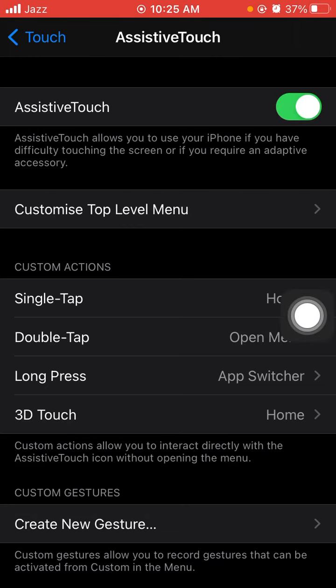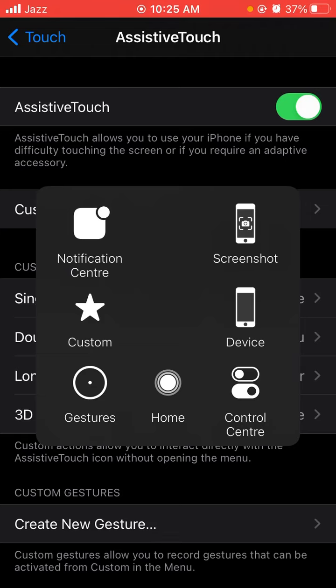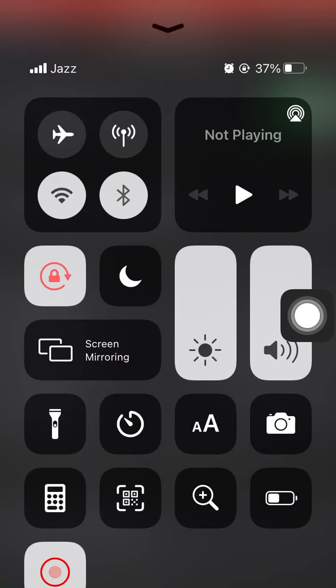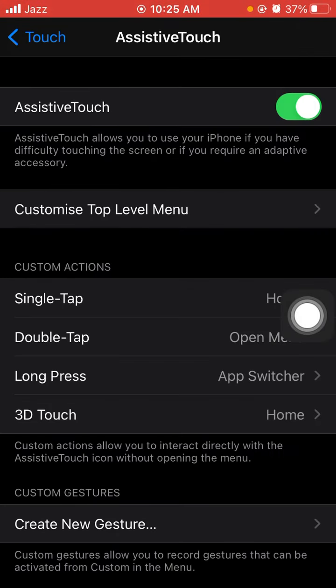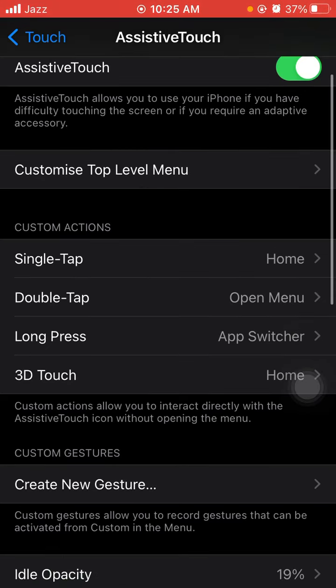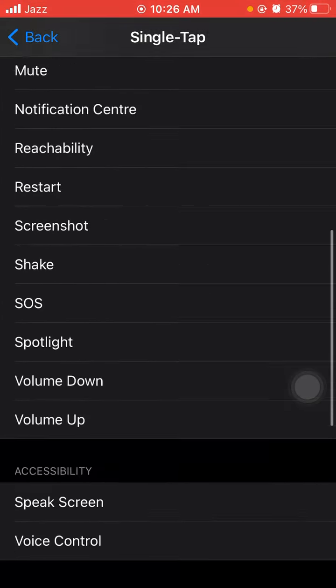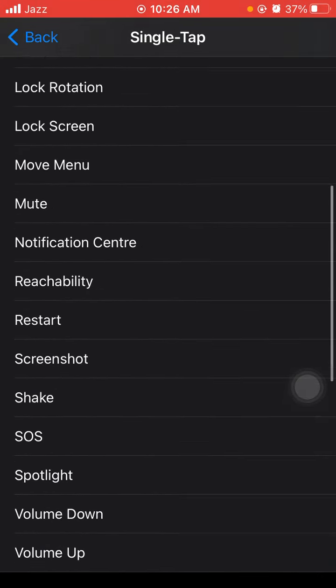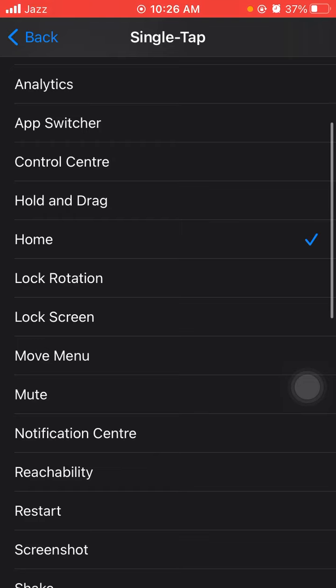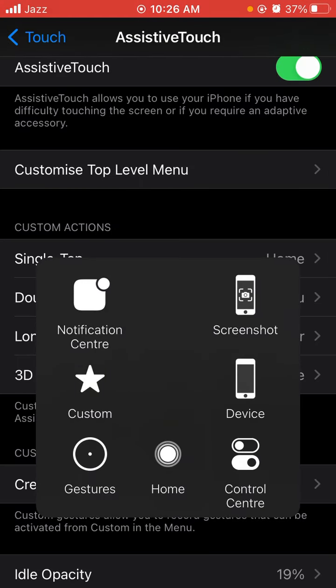You can see that my shortcut button will be created and you can see the Home button, Screenshot, Device, Control Center, Notification, Custom, Gesture, many things. If you want to add a home button there, then go into Custom Actions. You can see this option. Click to add this and you can choose any button you want to add. I want to add Home and click on it, and in my shortcut button you can see that the home button will be added.